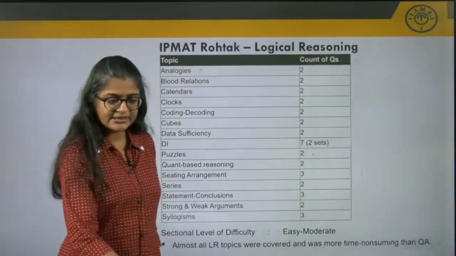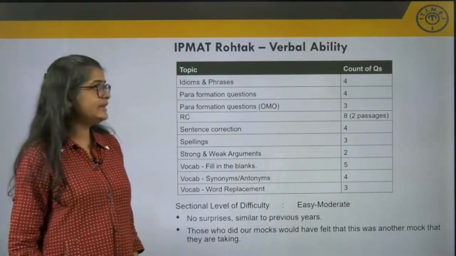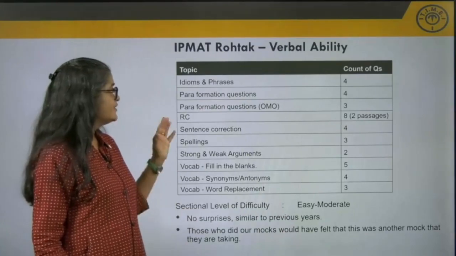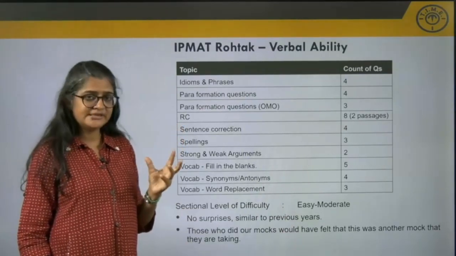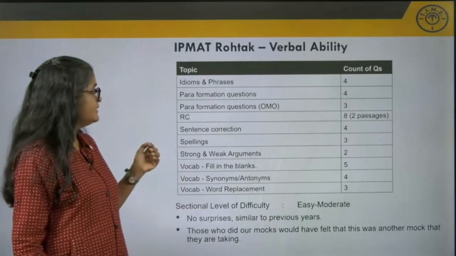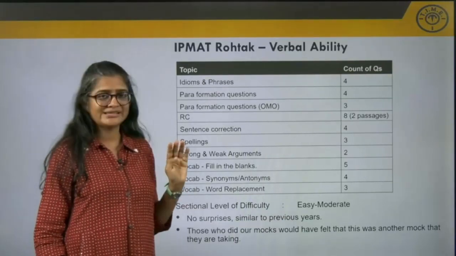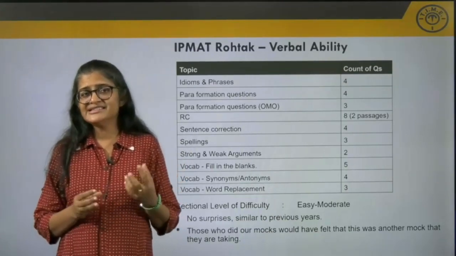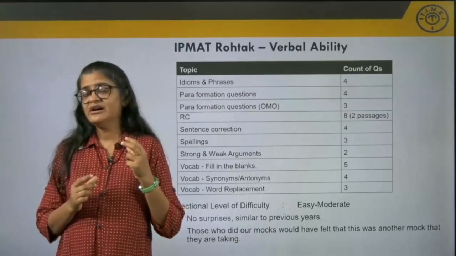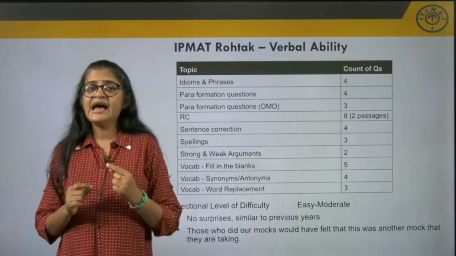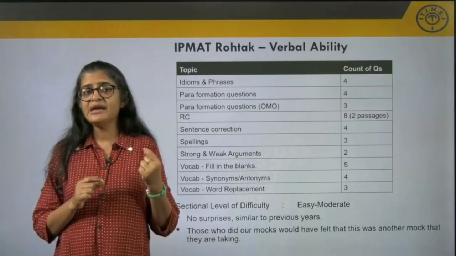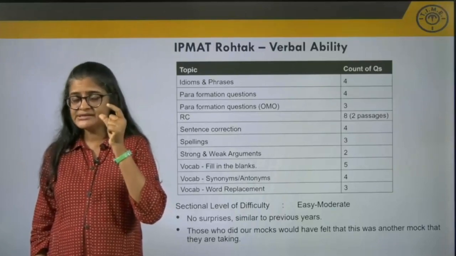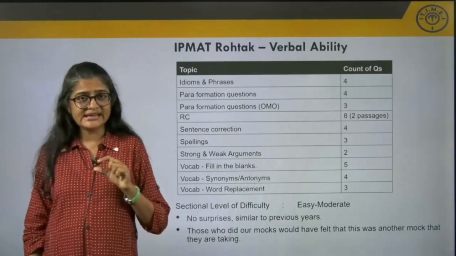Now let us look at the third section, that is verbal ability. So in verbal ability, you had 4 questions on idioms and phrases, okay? Then you had 4 para formation questions. So para formation is also known as para jumble. This is the question type where you are given a few sentences and you have to arrange them in the most logical order. You have to make a sequence or a paragraph from these sentences.